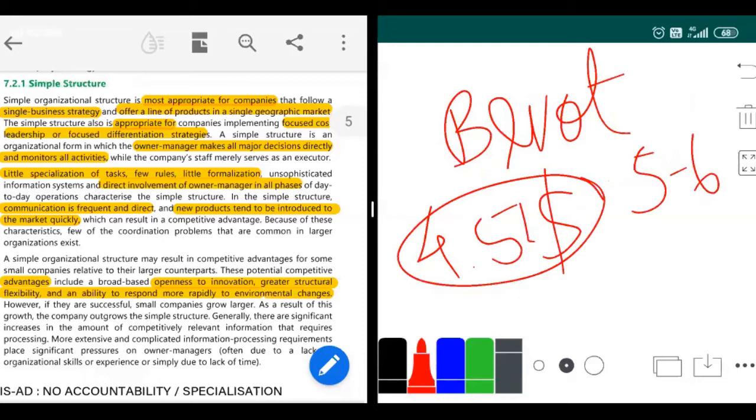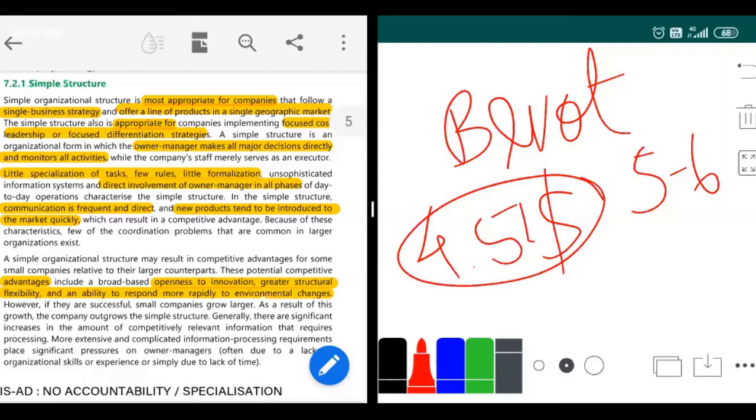So now I have a company, I am earning in billions, but I only make 5 to 6 watches in a year. That means will I need a huge structure like SBU or divisional or multi-divisional? No, because I will be the owner. Under me, a few people will be working to make the watch, and that's it. So these kinds of big companies working under focused cost leadership or focused differentiation strategies can use simple structure. That is enough for them. One owner and under them a few employees, one doing production and procurement, one doing a few other functions, and like that.